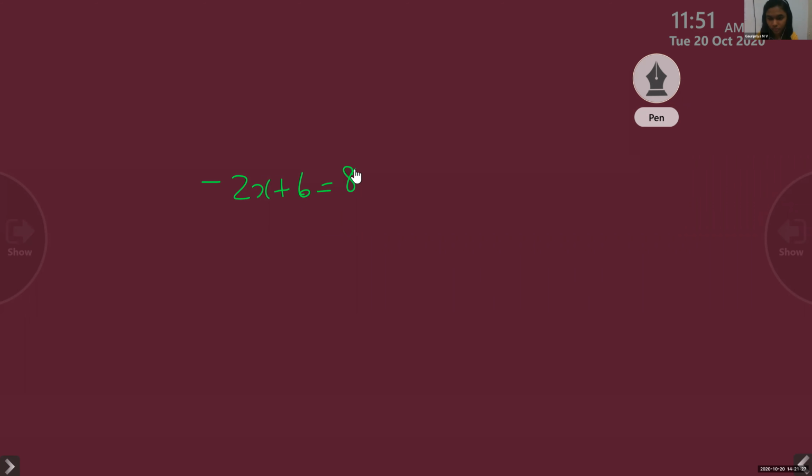Okay. Tell me. Negative 1. Yes, answer is negative 1. So we'll take 6 to the right side, no? So negative 2x is equal to 8 minus 6. 8 minus 6 is 2.